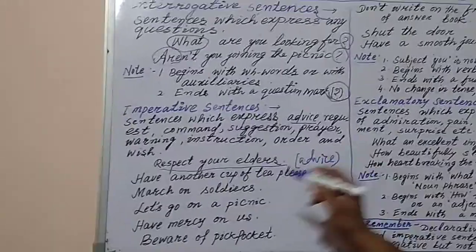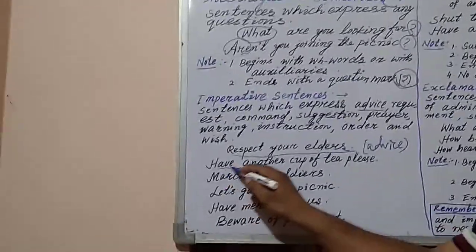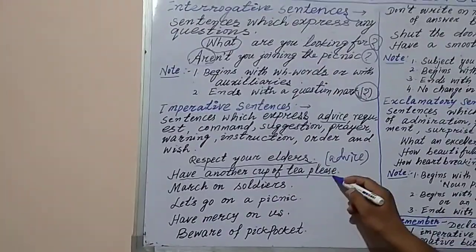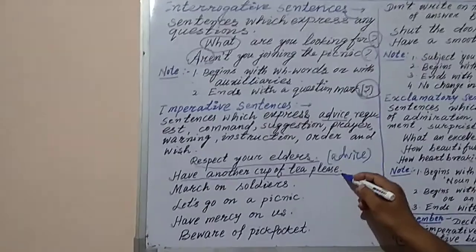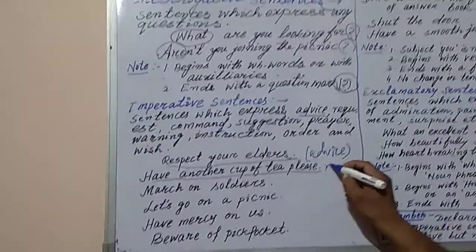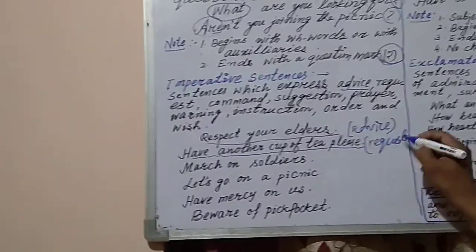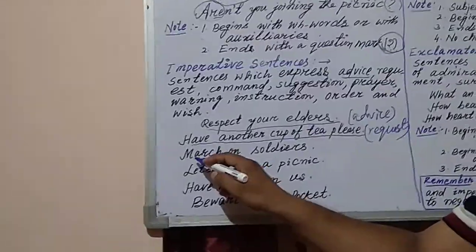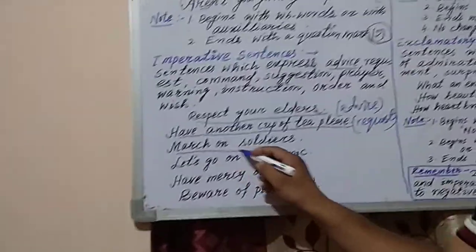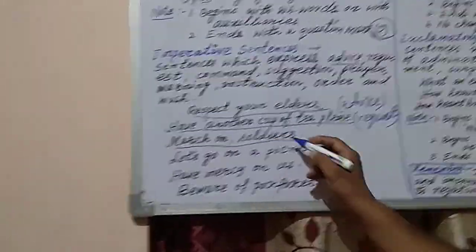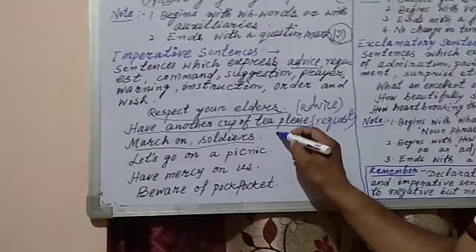And the second one you see, have another cup of tea please? It is a request. And see the next one, march on soldiers. This is a command.